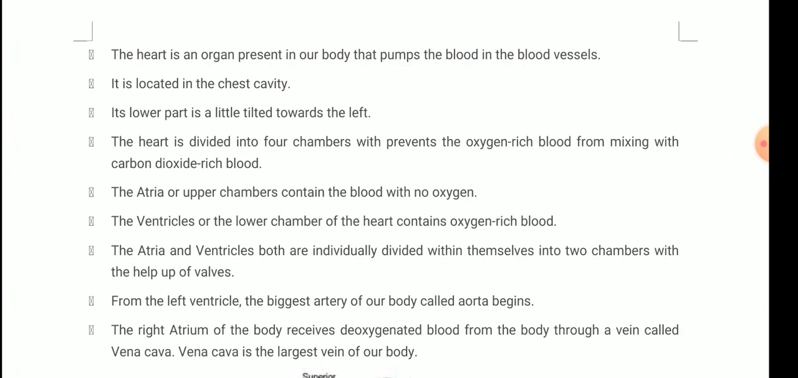The upper chambers are called atria and the lower chambers are called ventricles. The atria and the ventricles are both individually divided within themselves into 2 chambers with the help of valves. From the left ventricle, the biggest artery of the body called aorta begins. The right atrium receives deoxygenated blood from the body through a vein called vena cava, and the vena cava is the largest vein of our body. Clear? So these are some points related to the heart.